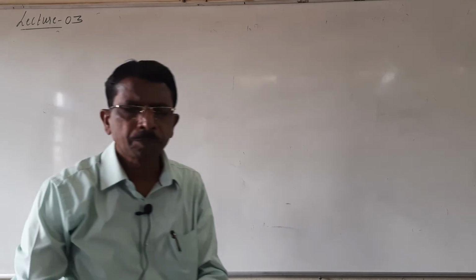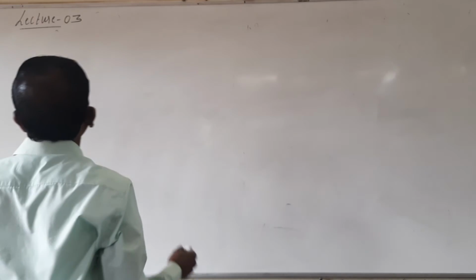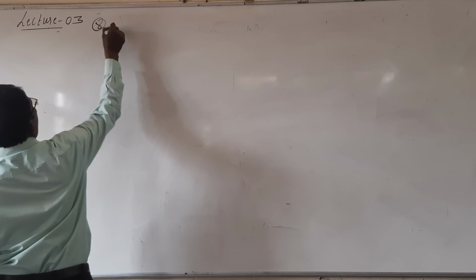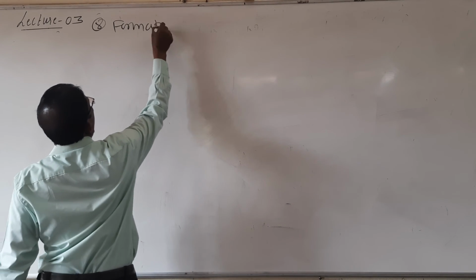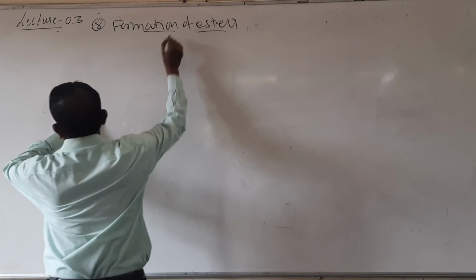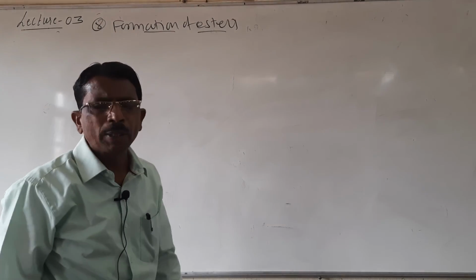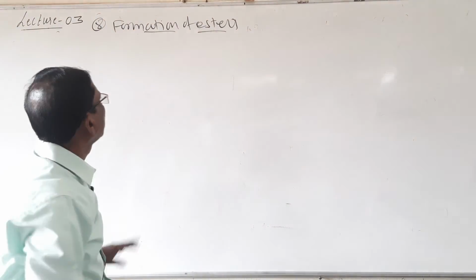Students, after this formation of ethers, let us see the seventh one, formation of esters. Look here, how the esters are formed. It is a very simple reaction.